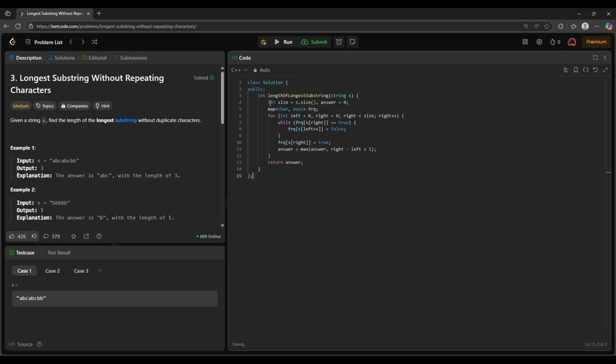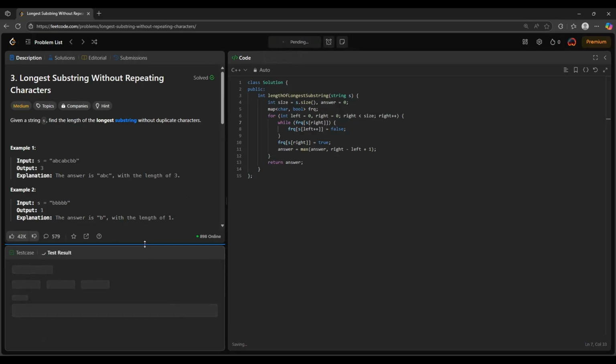Let me just try to check it. Size map. Yeah, this should work. Instead of using this equal to 2, what we can do is just remove it because the value is already true. The code should run.